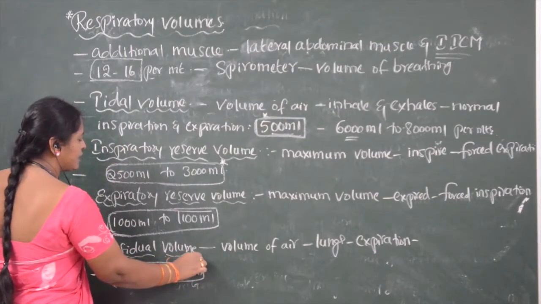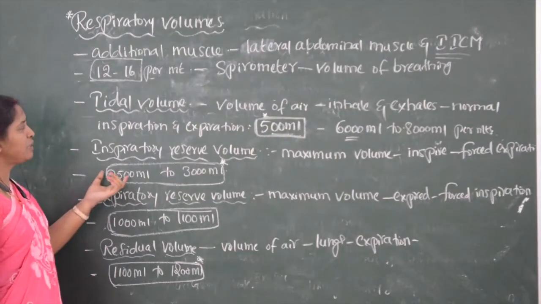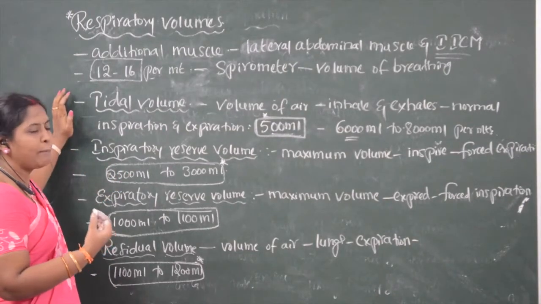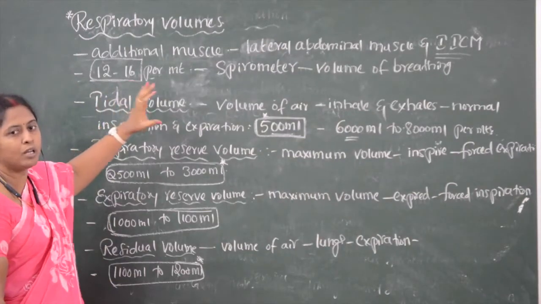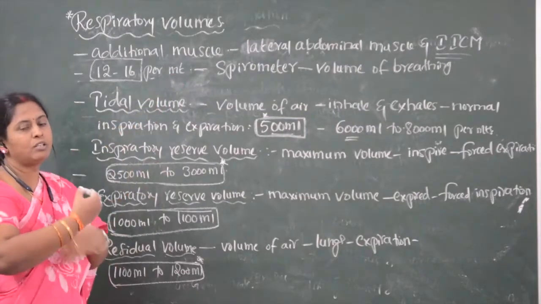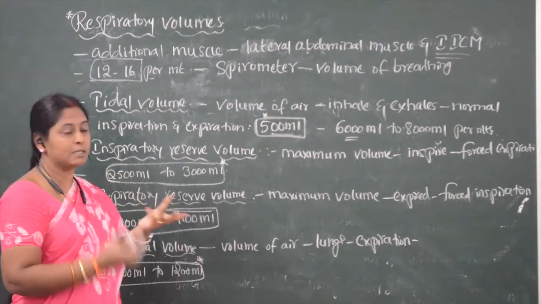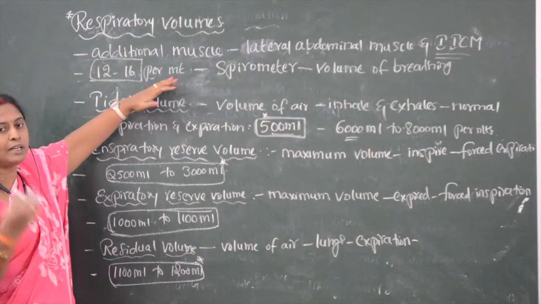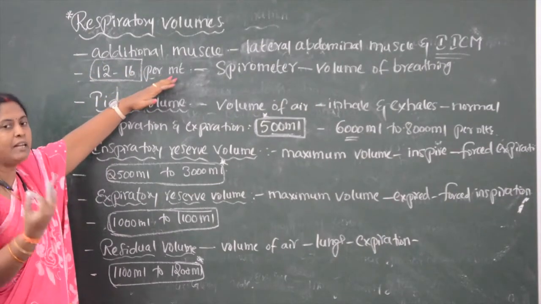So these volumes are very important. Remember, children, because based on these volumes, we have to get the capacities of these respiratory volumes. Applying these respiratory volumes, we get the respiratory capacities. Once again, children, respiratory volumes and respiratory capacities are very, very important.